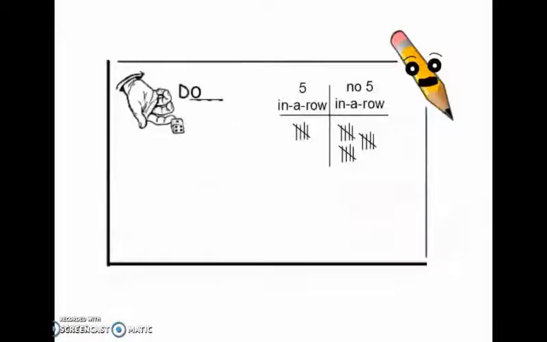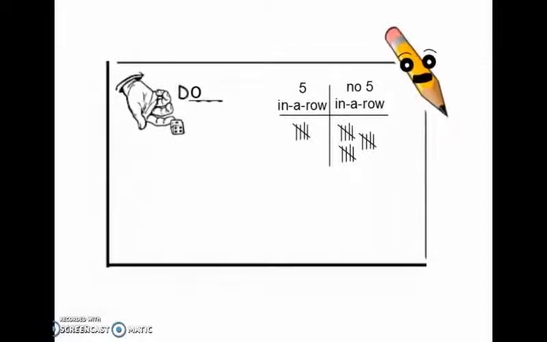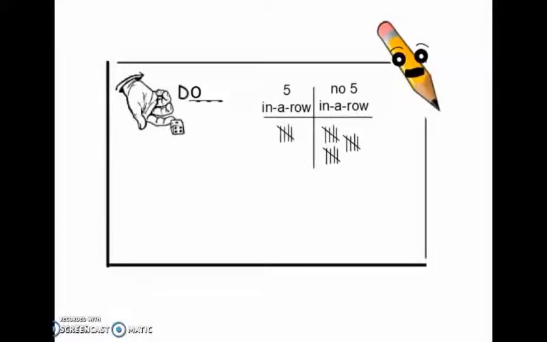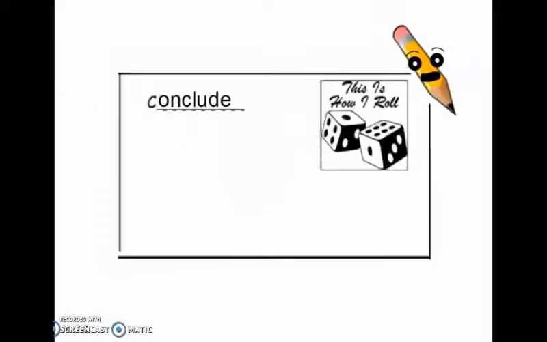So then we have our results, and as you can see in the table, in our simulation we got peanuts 5 times in a row 5 times, and didn't get peanuts 5 times in a row 15 times out of 20. This means that 5 times out of 20, or about 25% of the time, we get peanuts 5 times in a row.